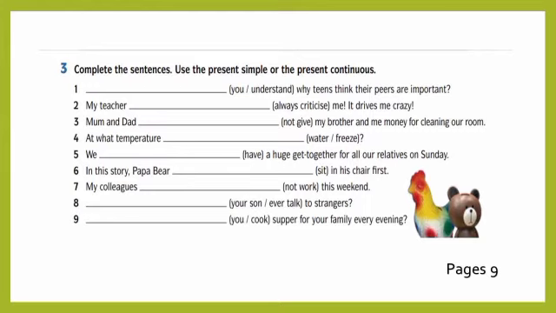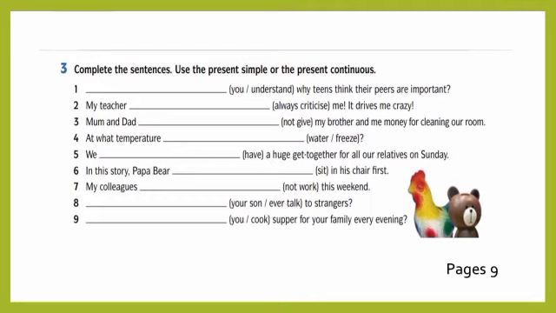My teacher always criticizes me. It drives me crazy. This one is continuous, maybe because of "always". We can conclude this one is a present continuous. My teacher is always criticizing. We need to add ing because we use is, right?